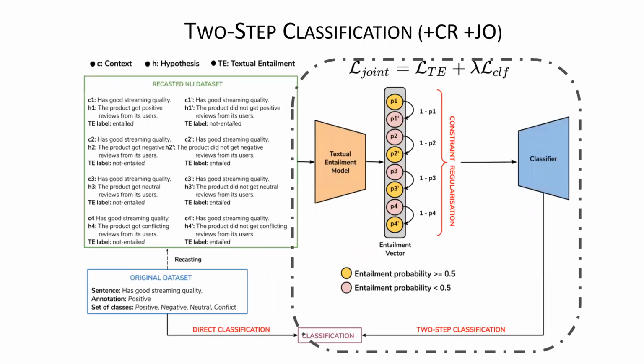You can see there is one part where we can do direct classification. Another is where we do textual entailment with consistency, and then we can do joint training also, all of this together. So we call this two-step classification plus CR plus JO.